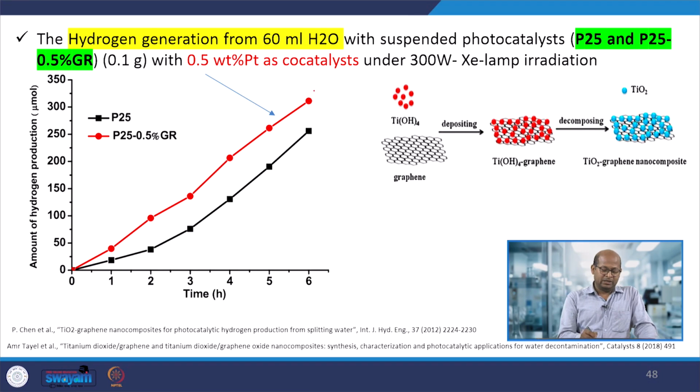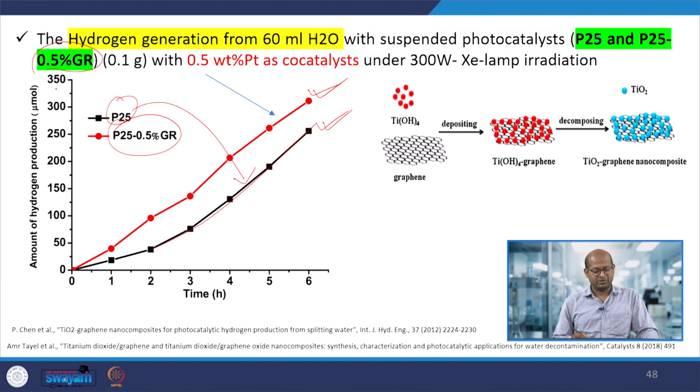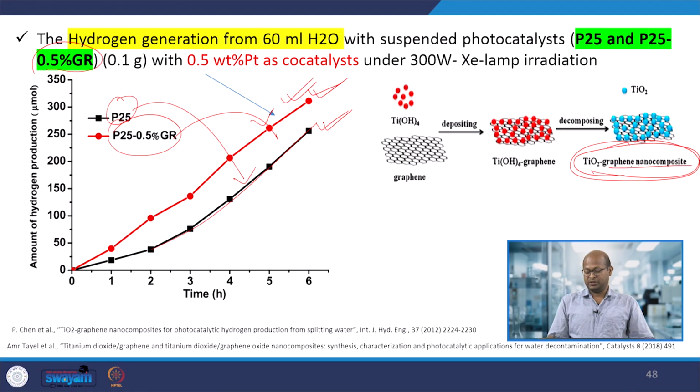Here it has been shown titania, that is normal titania P25, that was used. So here is the biohydrogen production that way. With time, and with 0.58% graphene oxide, reduced graphene oxide was used. You can see this composite was used as a nanomaterial for this hydrogen production. The rate of production gradually increases with increasing time if we add a very small quantity of graphene nanomaterials with the titania to prepare graphene TiO2 nanocomposites, that always gives more amount of hydrogen.